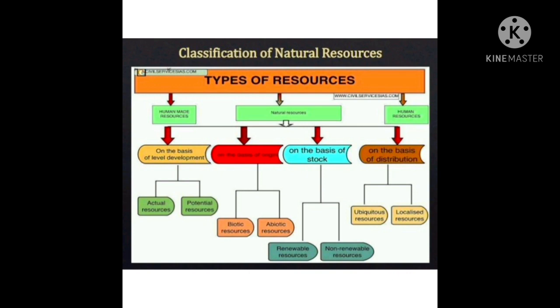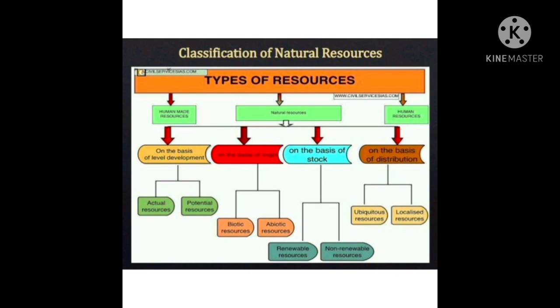On the basis of exhaustibility, they are divided into two parts: renewable resources, which are replenished after use, and non-renewable resources, which get exhausted after use.